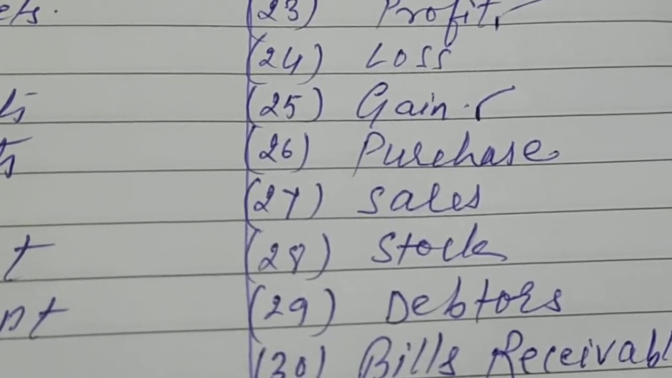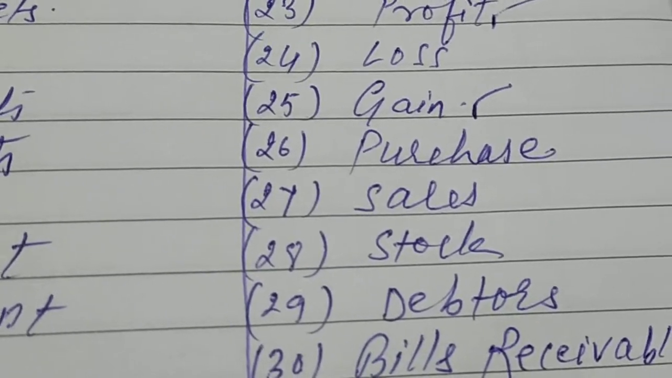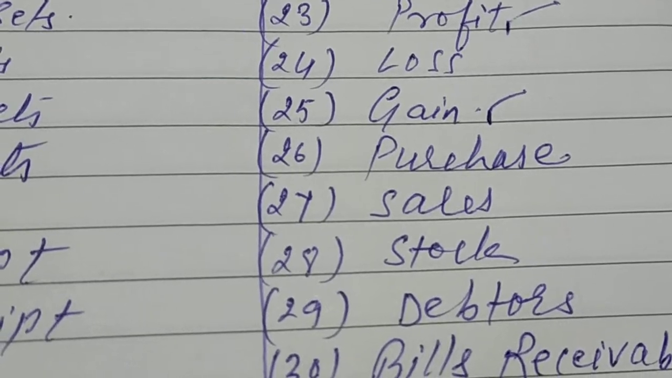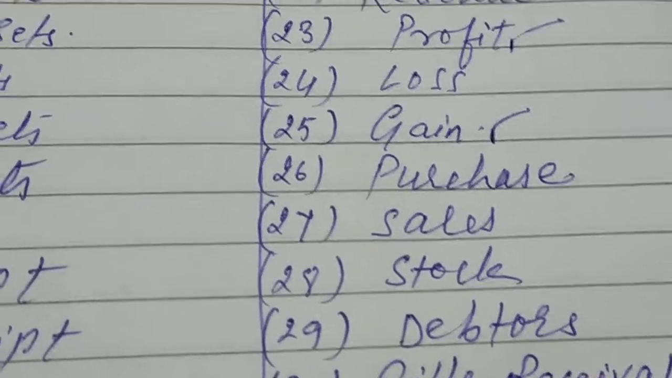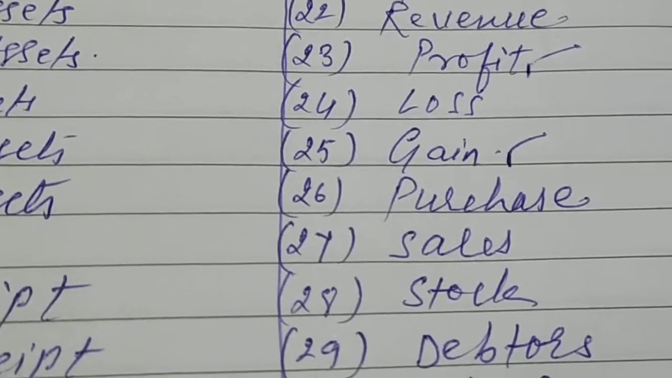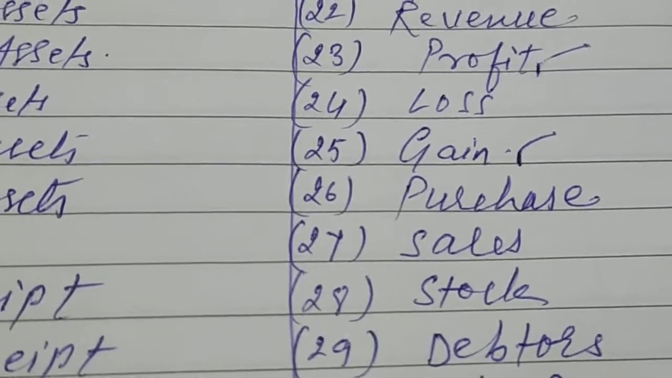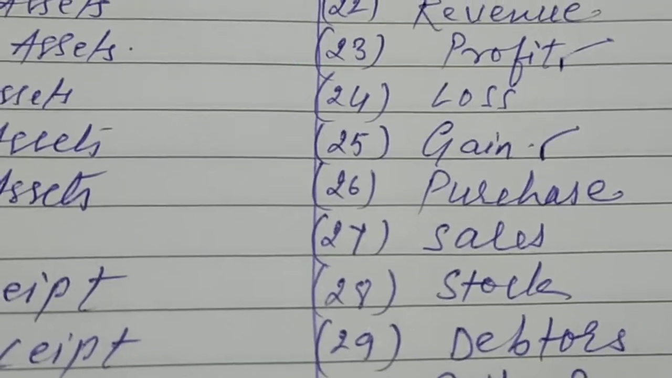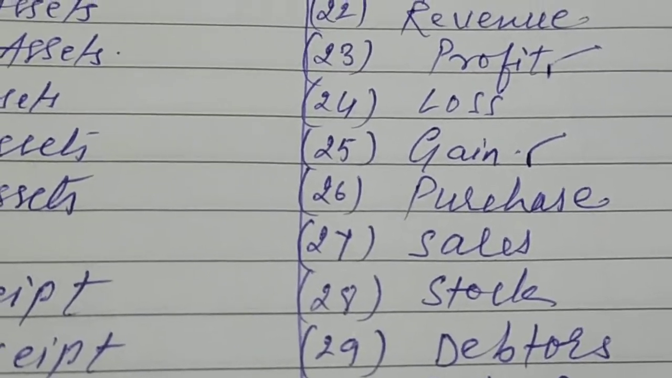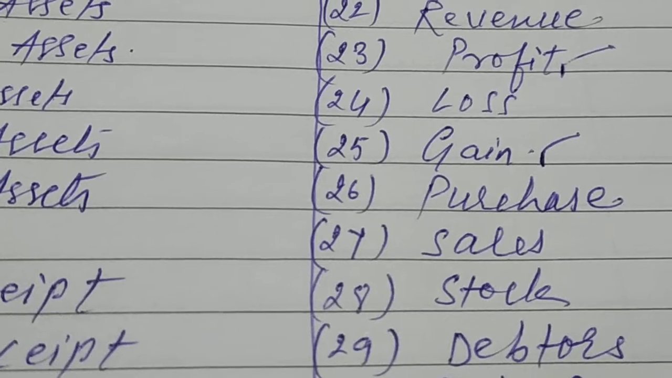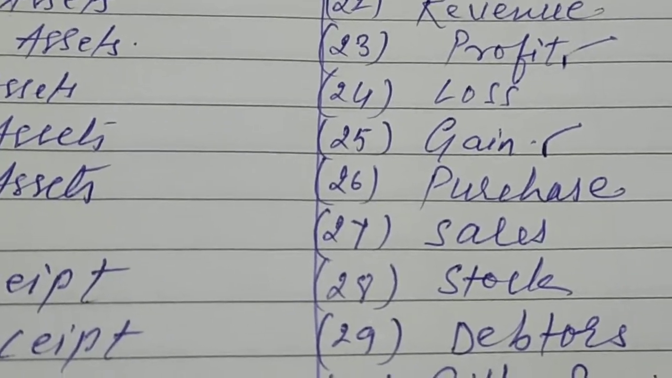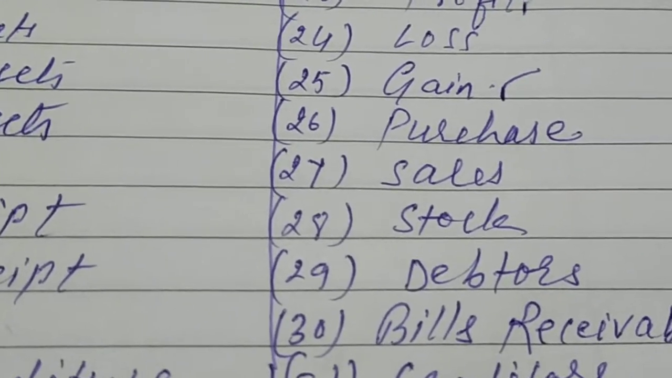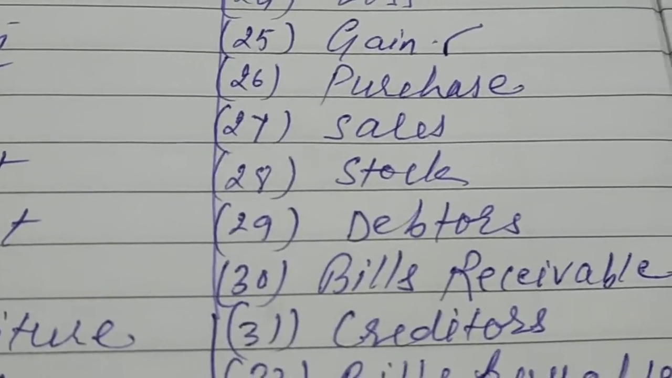Let's take an example. Suppose today is the 22nd. Today I have 10 units of a particular product, and I purchase 5 units. The 10 is my opening stock, and with 5 units purchased, the total is 15 units. At the end of the day I have sold 8 units, so the remaining 7 units become unsold goods, or the closing stock for my business.